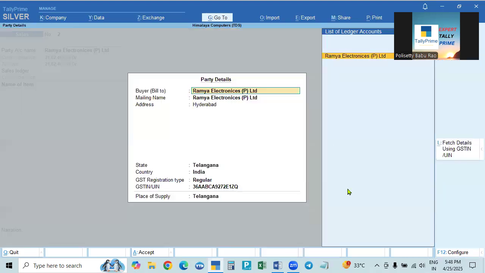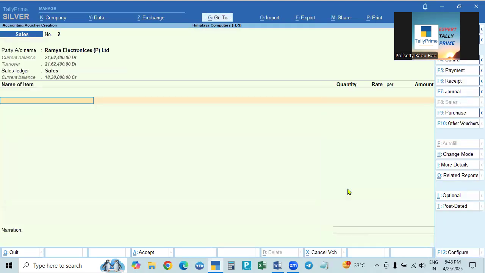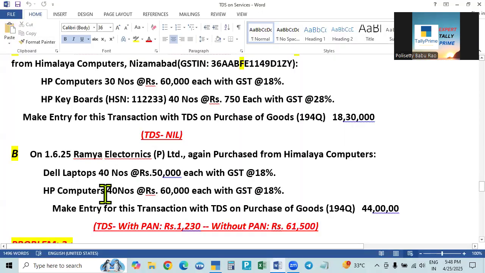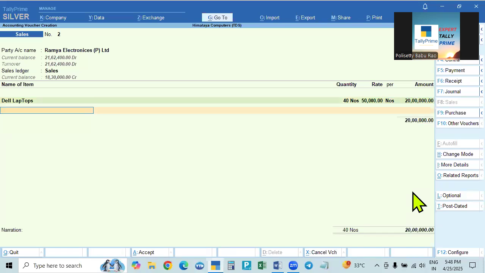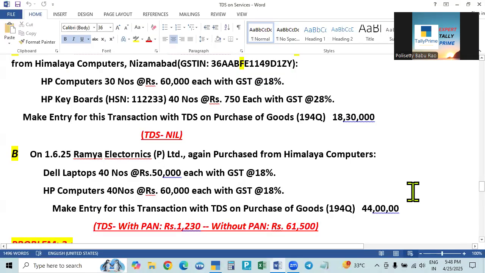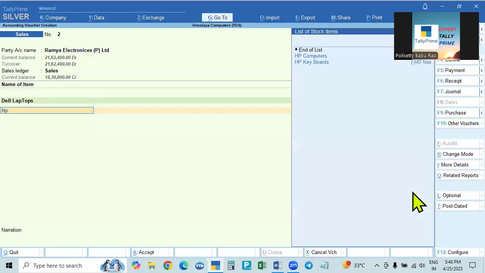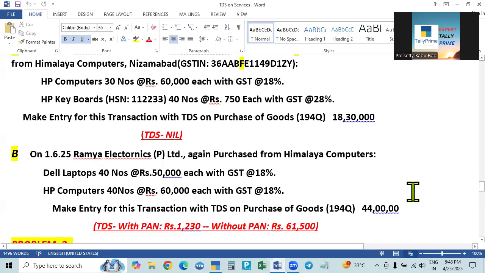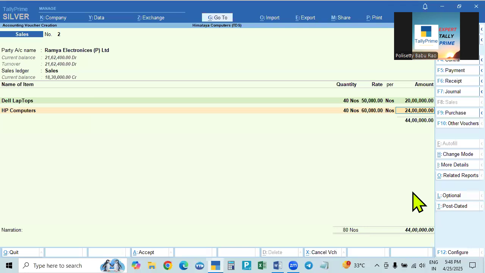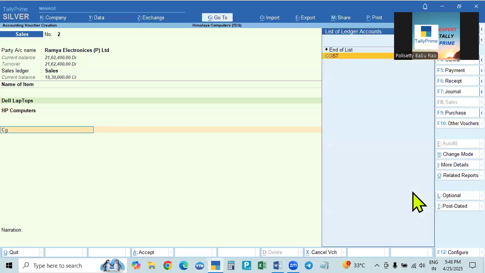Again the same party, accept sales, and what are the items? Items are Dell laptop 40 into 50,000, and HP computers 40 into 60,000. It's already given in the previous problem. After the 60,000 discount, it is 44 lakhs, and CGST and SGST are okay.